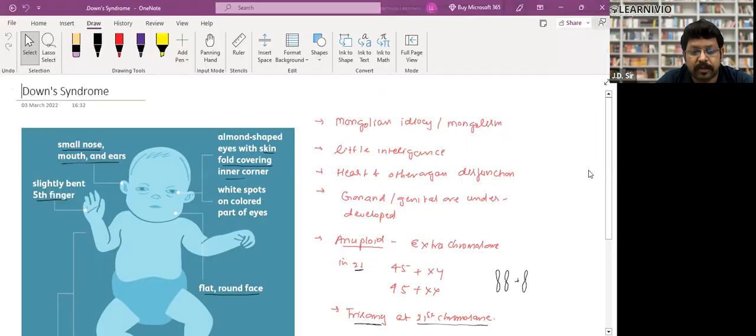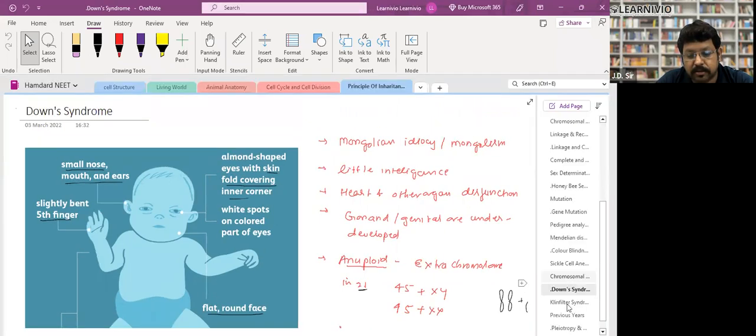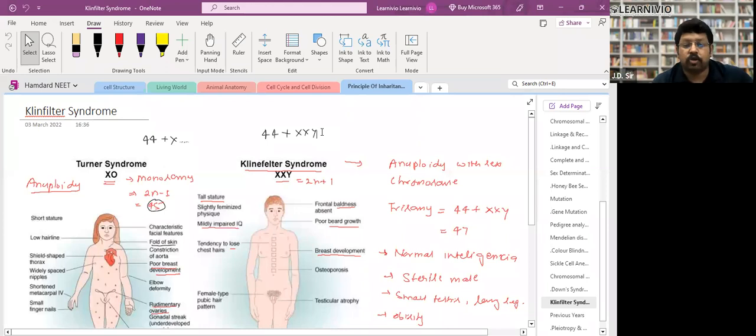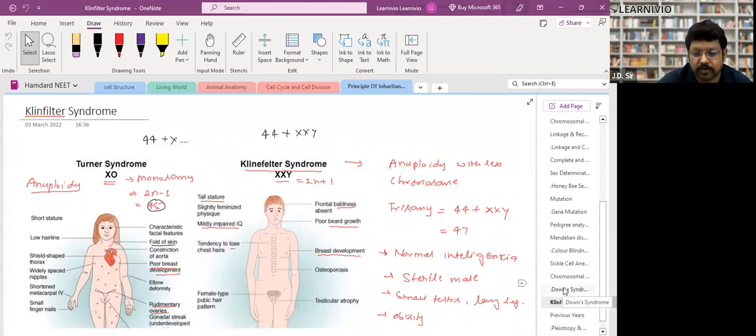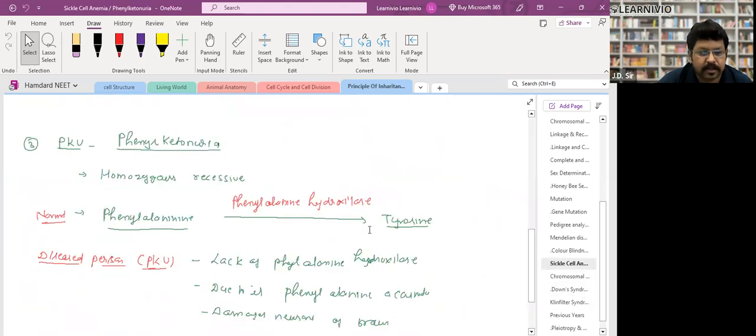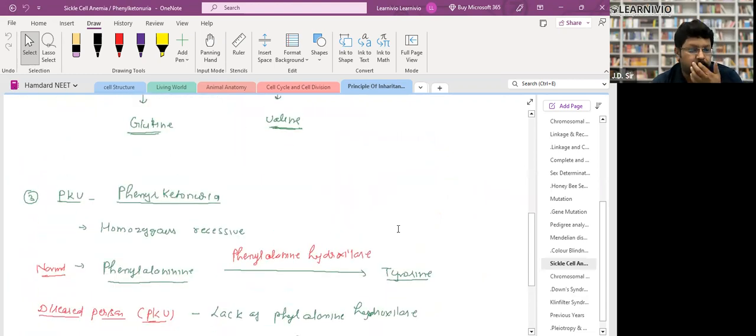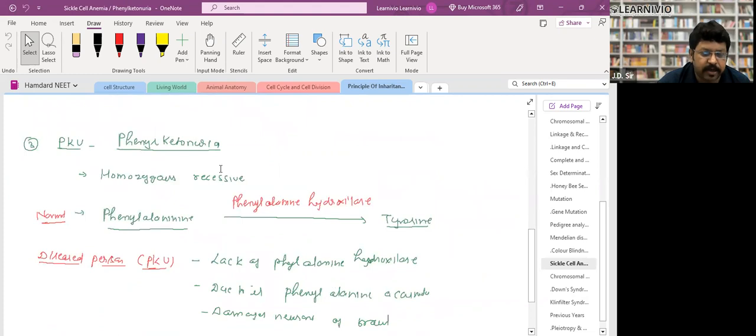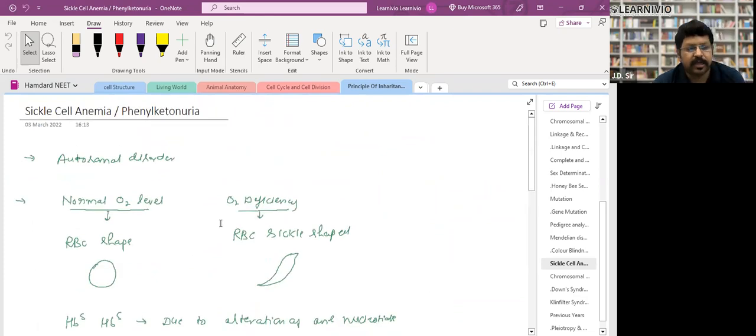Down syndrome is like this, but in Klinefelter syndrome, this is not an autosomal disease. Why? Because the sex chromosome is abnormal, so it's not an autosomal disorder, right? And sickle cell anemia is also an autosomal disease. Is it clear? Phenylketonuria, PKU, is an autosomal disease. And sickle cell anemia, both are autosomal diseases.